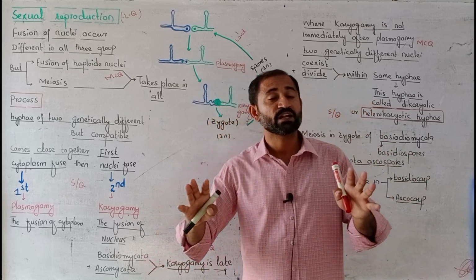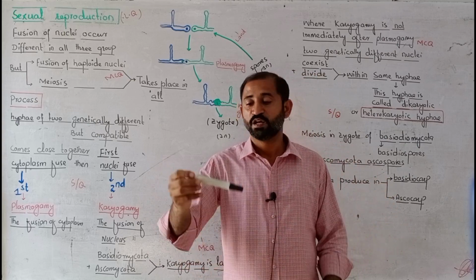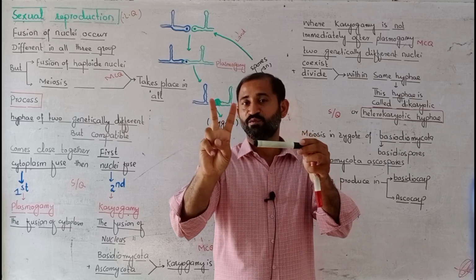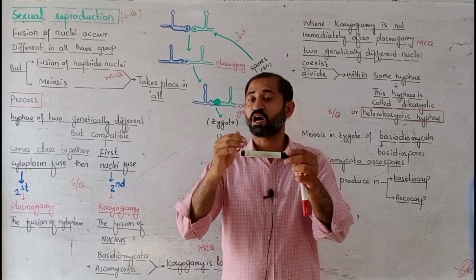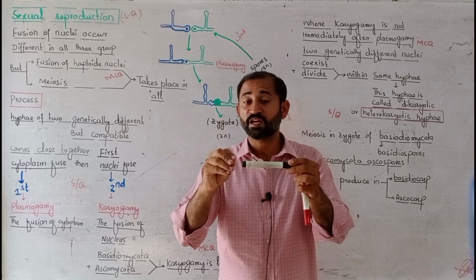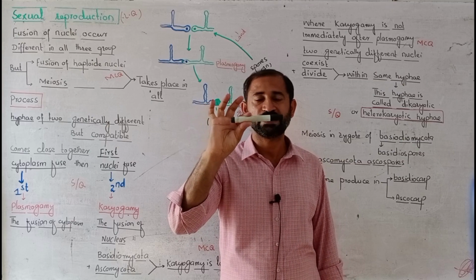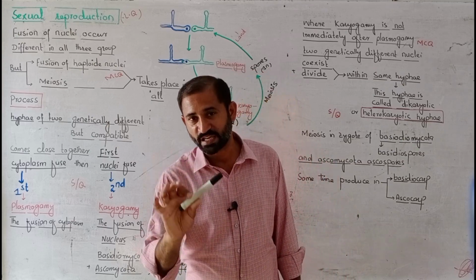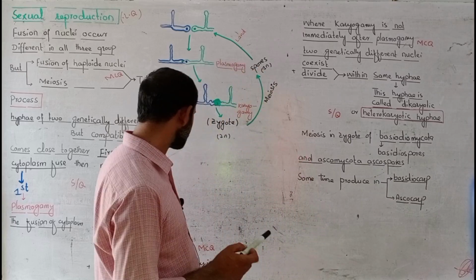It means that if karyogamy is not taking place immediately after plasmogamy, the hyphae are single, and in this hyphae two different nuclei are present. These nuclei not only coexist, they can divide within the same hyphae, and this hyphae bearing two genetically different nuclei will be called dikaryotic hyphae or heterokaryotic hyphae.